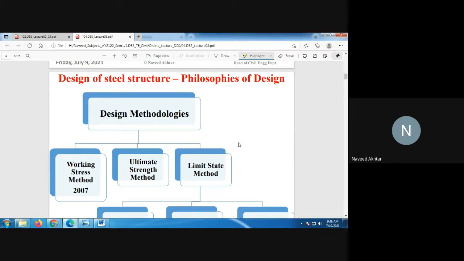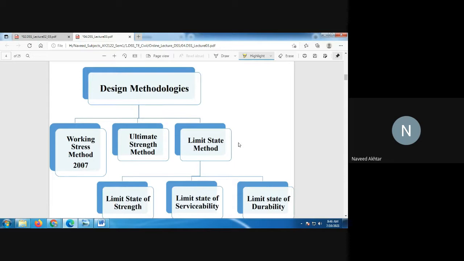But when it comes to design philosophy, the first philosophy developed is the working stress method, also called WSM. This method is based on the behavior of the material at working load only, or service load only. What is working load?